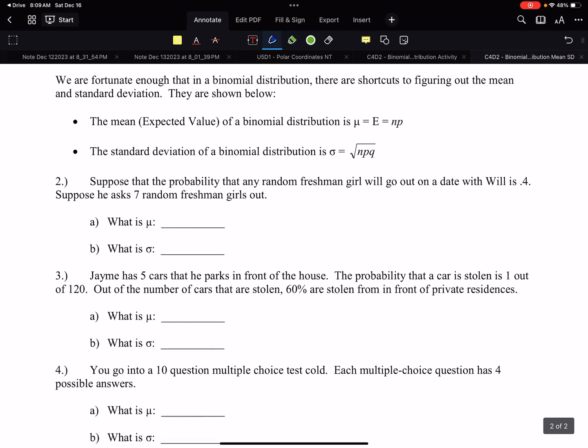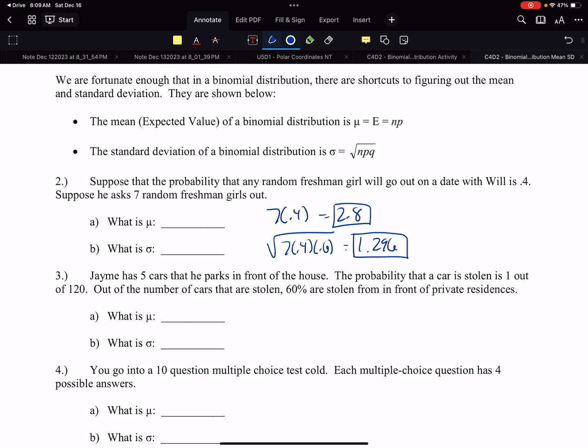Suppose the probability that a freshman girl would go on a date with Will is 0.4. He has 7 girls. 7 times 0.4. The expected number of girls who say yes is 2.8, right? He has 7, 2.8 of them will say yes. What's the standard deviation? Meaning that 68% of them are there. Well, square root of 7 times 0.4 times 0.6, right? 1.3-ish, 1.296. Yeah, quick, straight to the point. We don't have to make those charts. We don't have to do all that work, right? This is the quick way to find the expected value and to find the standard deviation.